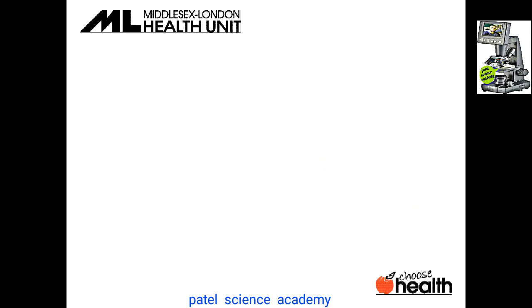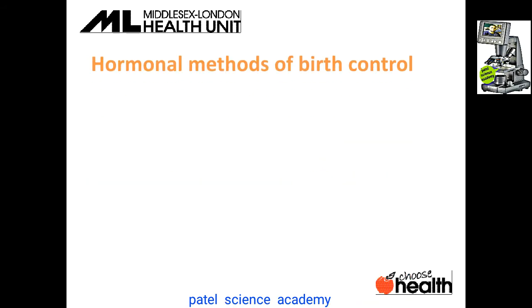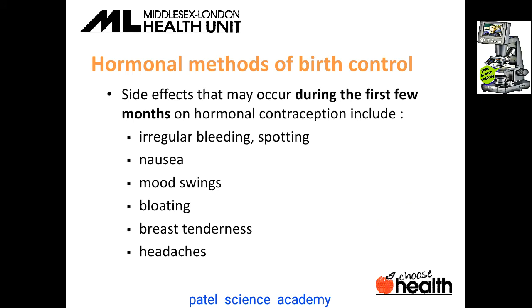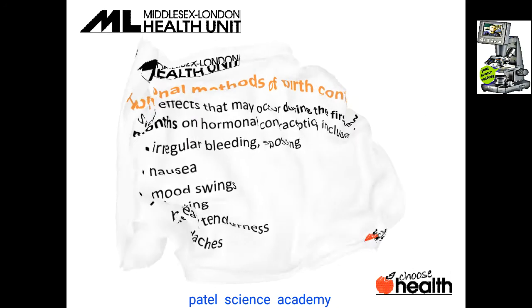Let's see some other methods, hormonal methods of birth control. What are those hormonal methods? Now we'll see. Side effects that may occur during the first few months on the hormonal contraceptive include irregular bleeding, spotting, nausea, mood swings, bloating, breast tenderness, and headache. These are the side effects of the use of those hormonal methods.